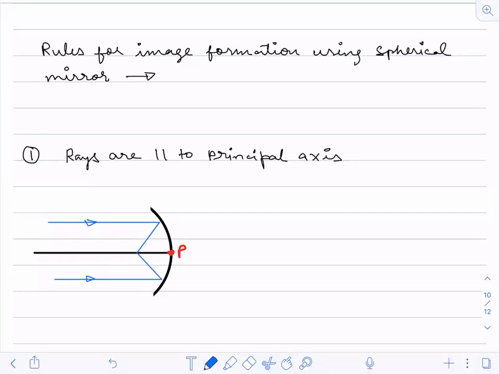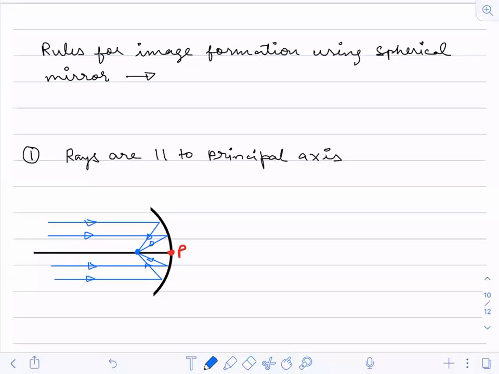After reflection, they will meet at a point. So any parallel line you take, all will come to this point, the focus.